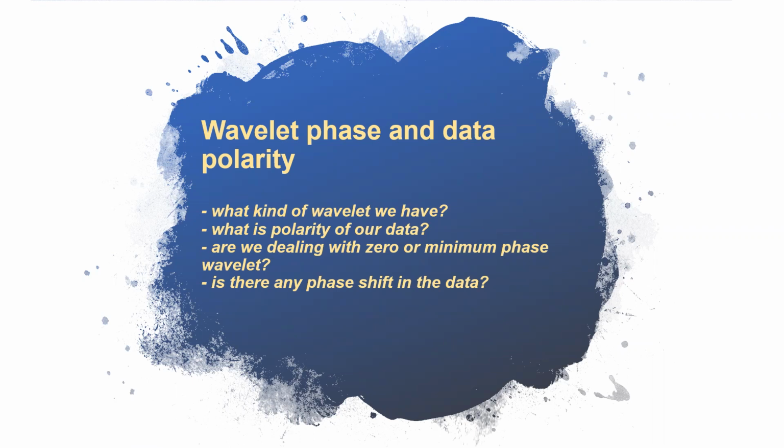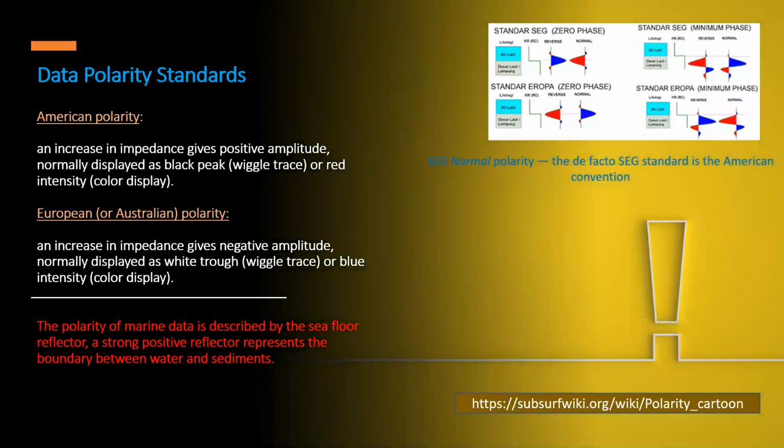The very first issue to resolve when interpreting seismic amplitude is what kind of wavelet we have, what is the polarity of our data. Are we dealing with zero or a minimum phase wavelet? Is there any phase shift in the data? These are not straightforward questions to answer. The phase of a wavelet can change both laterally and vertically. First, we should make sure of the polarity defined during the seismic data processing. These are two standards, the American standard and the European standard.